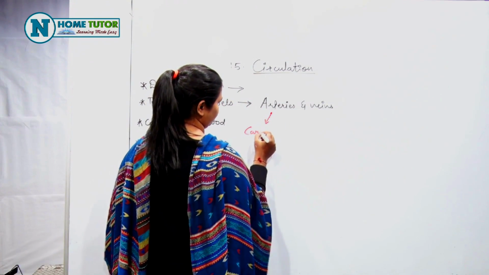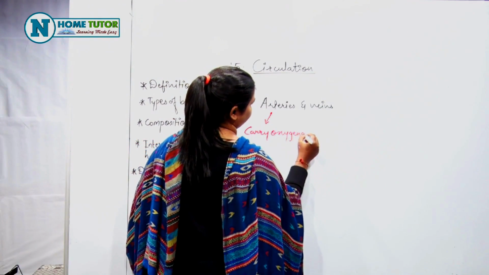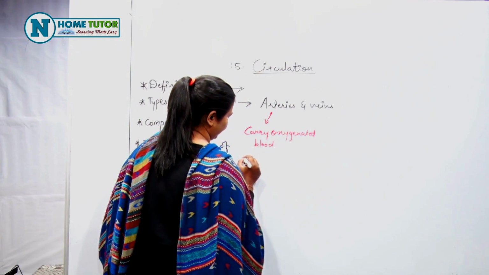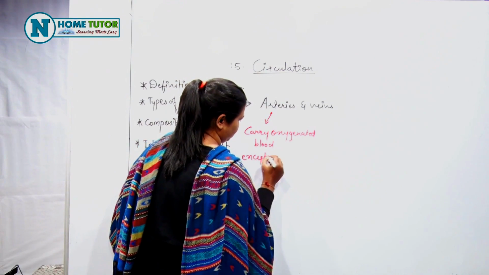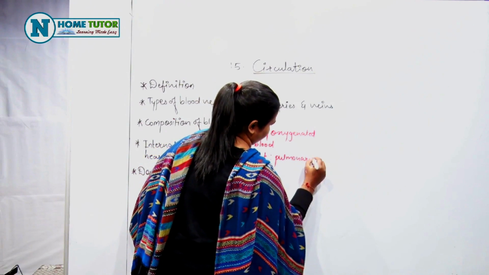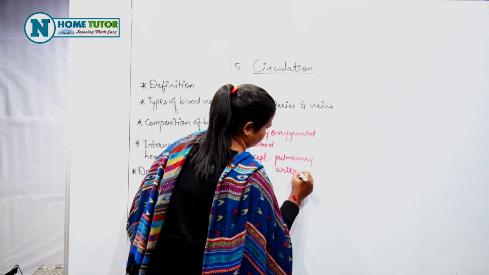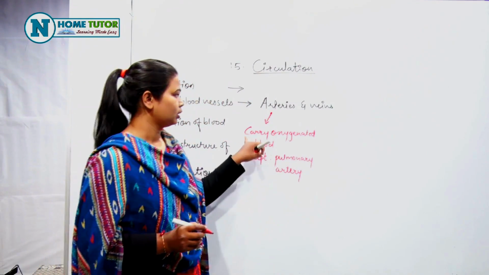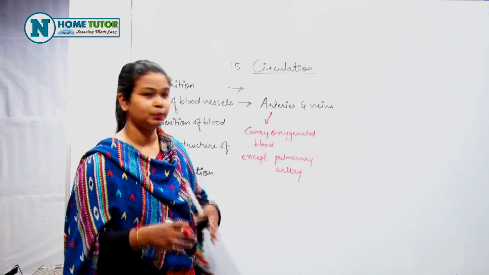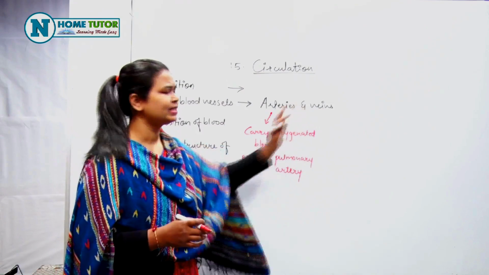Arteries carry oxygenated blood except pulmonary artery. Arteries carry oxygenated blood, that is oxygen rich blood is carried by arteries. The exception is the pulmonary artery. Same for veins.